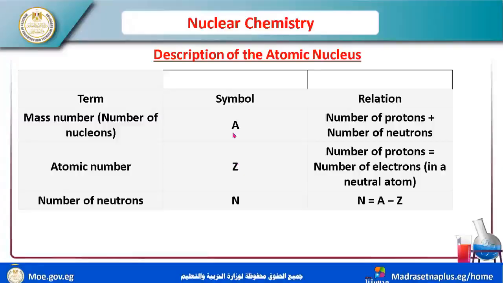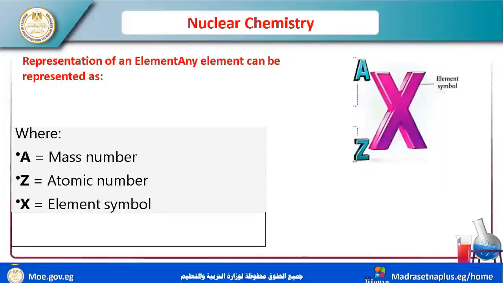You learned that before, when you studied the structure of the atom in the last stage. Now you can write X, the central atom, or the atom you study. You write A in this position, Z in this position, and you can write N in this position. A is the atomic mass.